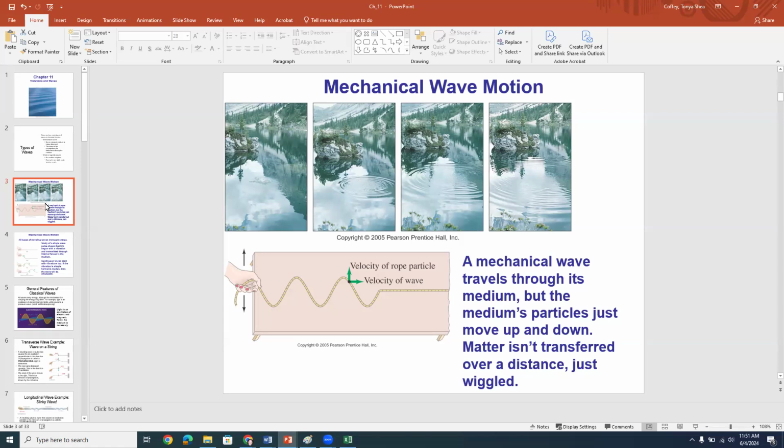So in both of these cases, there's a medium. In the top example, it's the water. And in the bottom example, it's the string. And the wave travels through the medium. For both of these waves, the particles of the medium don't really move. They just wiggle up and down. So in other words, you're not transferring matter over a distance for mechanical waves, not necessarily. What you're doing is making the medium move up and down. So it's the disturbance that travels and not matter.